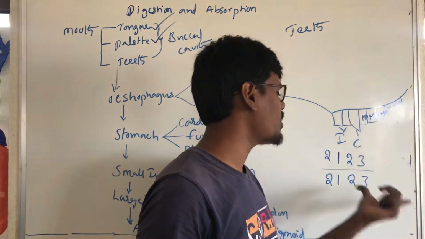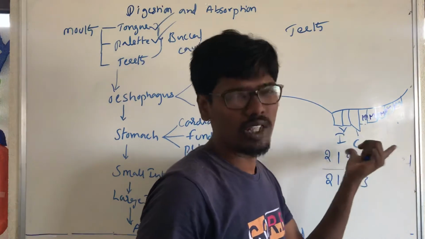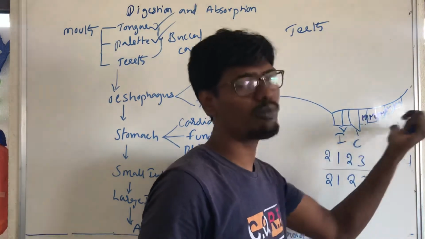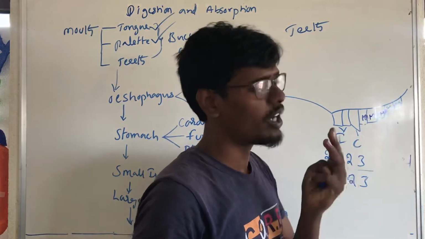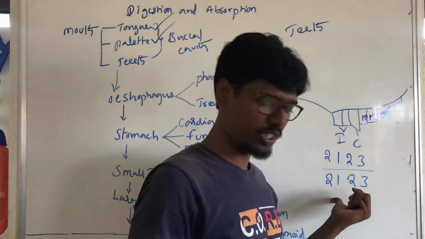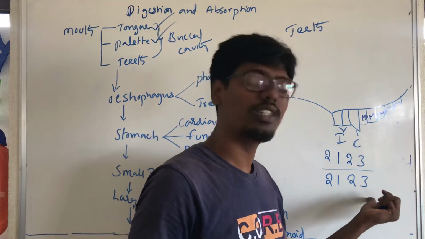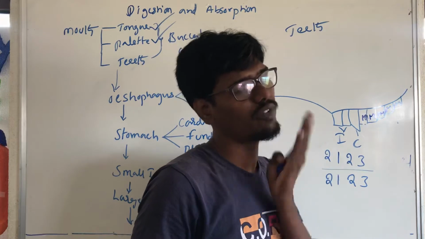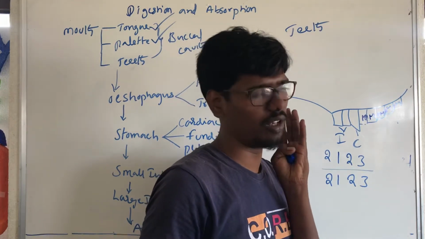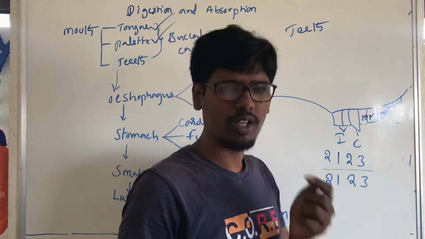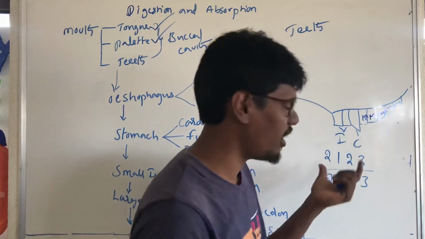Half of the jawbone has the formula 2 1 2 3, meaning two incisors, one canine, two premolars, three molars. The remaining half jawbone also has two incisors, one canine, two premolars, three molars. The same is in the lower jaw. This 2 1 2 3 formula is in adults.